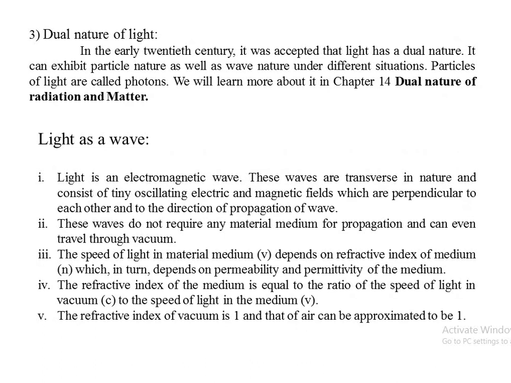The third theory was put forth as the dual nature of light. In the early 20th century, it was accepted that light has dual nature. Dual nature means it has wave nature as well as particle nature under different situations. The particle nature of light is known as photons, and the wave nature, we all already know, is transverse. Regarding this dual nature of light, we will discuss more in chapter number 14, dual nature of radiation and matter.